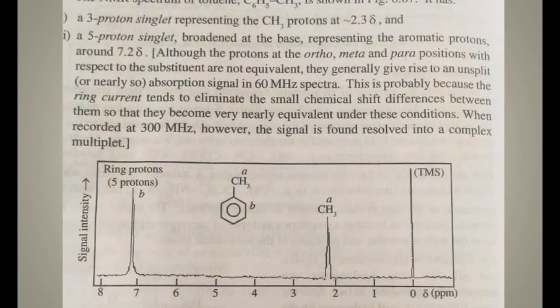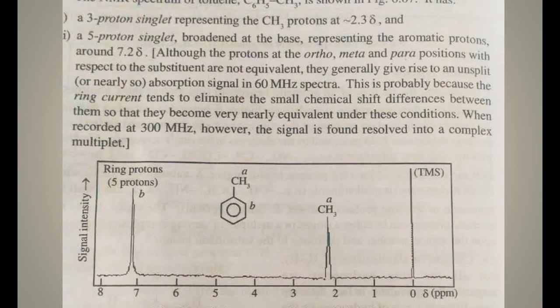As a typical example, let us discuss the NMR spectrum of toluene. This is the NMR spectrum of toluene. There are two different types of proton: a 3-proton singlet representing the CH3 protons around 2.3 delta, and a 5-proton singlet, broadened at the base, representing the aromatic protons around 7.2 delta.